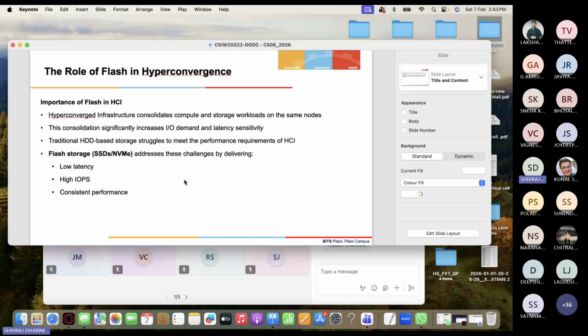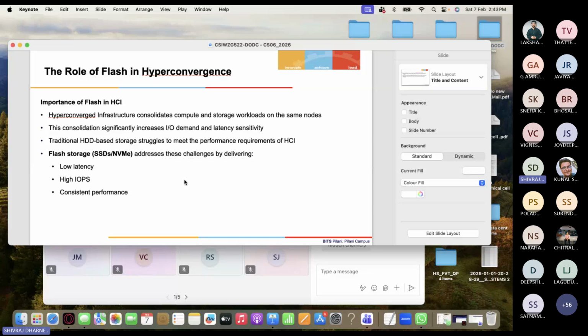Traditional hard disk drive based storage will struggle to meet the performance. So we have this non-volatile memory called flash memory, which you can call solid state drives. With flash memory, you get low latency and high IOPS. I hope you understood the word IOPS. It's very critical nowadays. People are trying to build better controllers with the best IOPS.